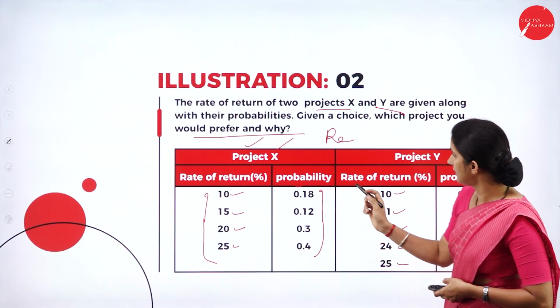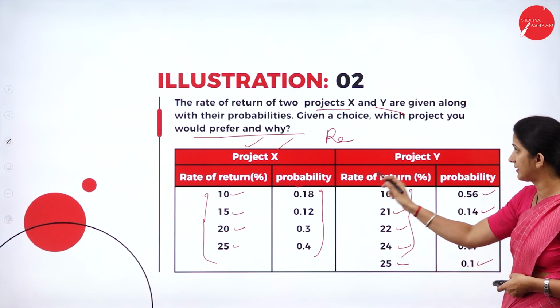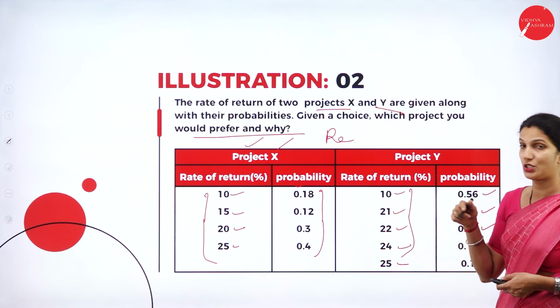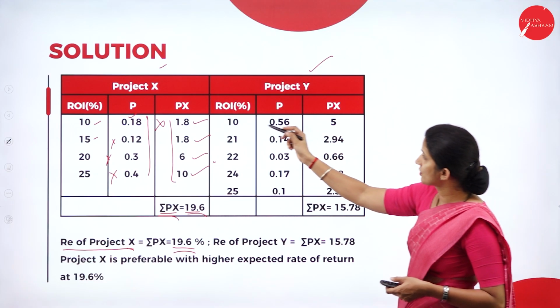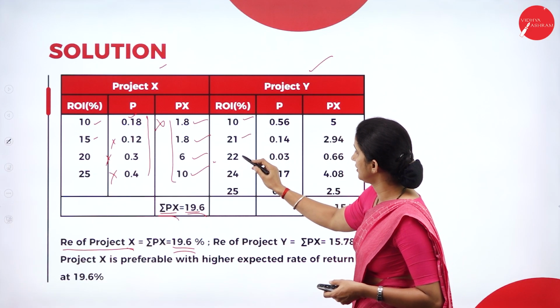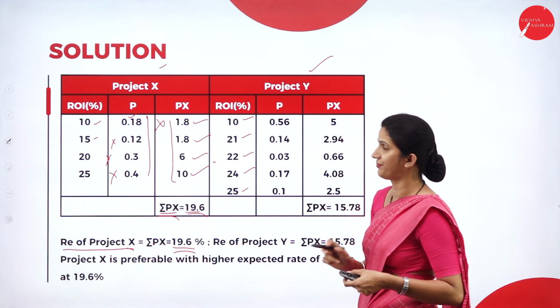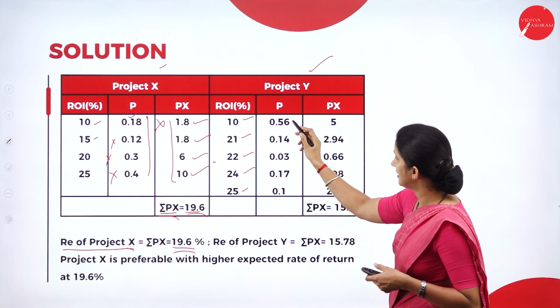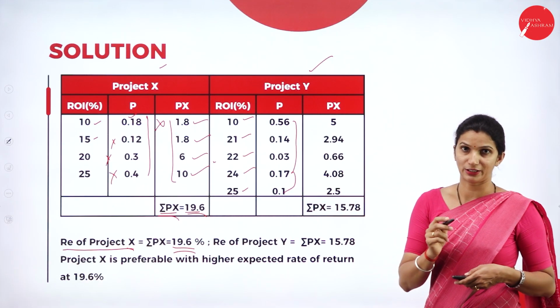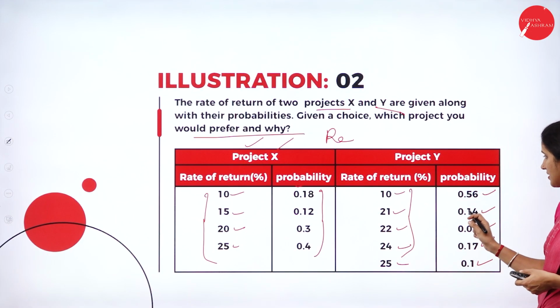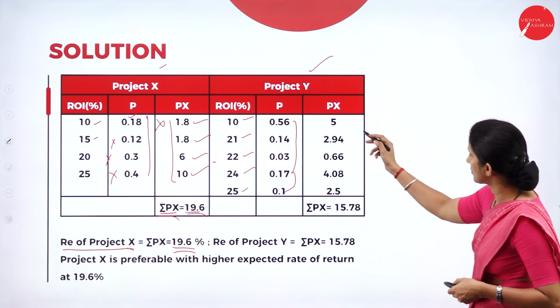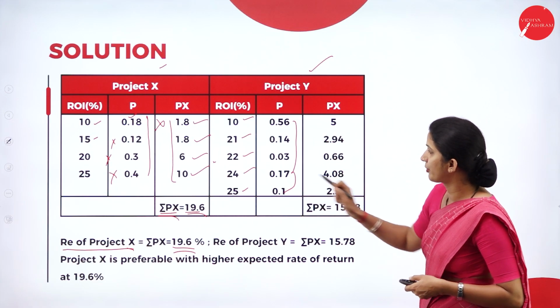Now in the same way, we'll calculate for project Y also. First we'll take the ROI or the rate of return for project Y, that is 10, 21, 22, 24 and 25. So that is the rate of return for project Y. Then we'll take the probability values: 0.56, 0.14, 0.03, 0.17 and 0.1.